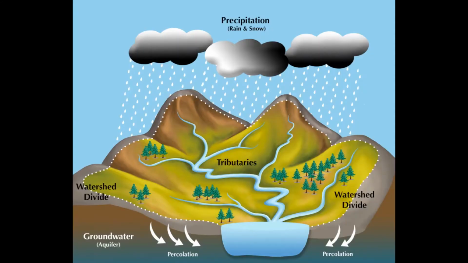Watersheds are not drawn arbitrarily or by political boundaries. Their boundaries incorporate the high points of the terrain that cause precipitation to flow to the same endpoint. These are called watershed divides.